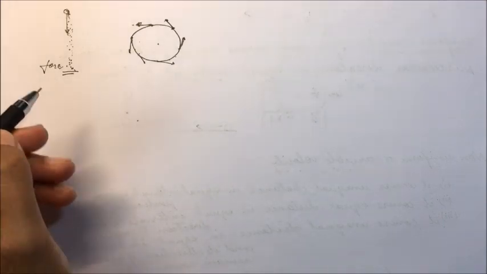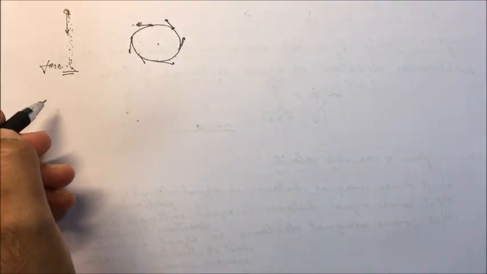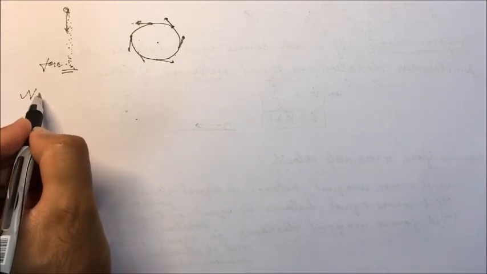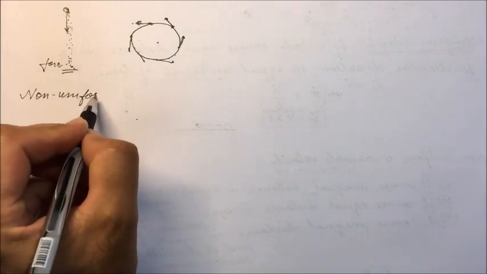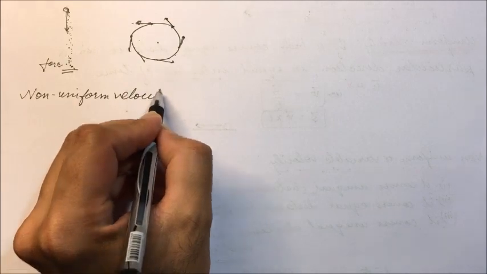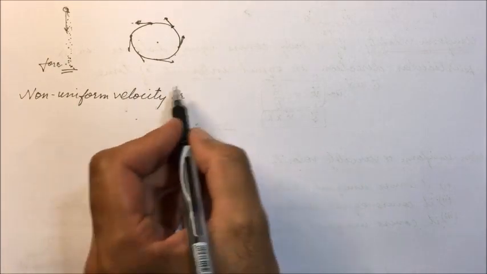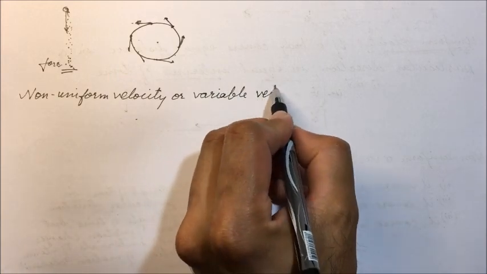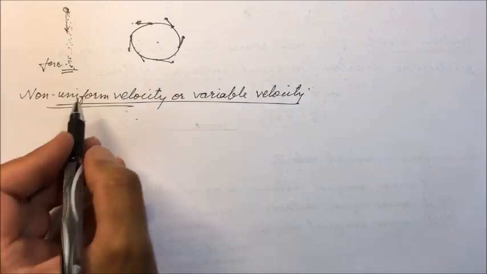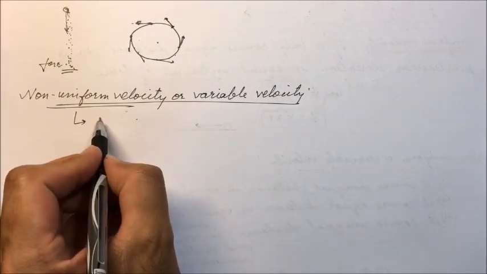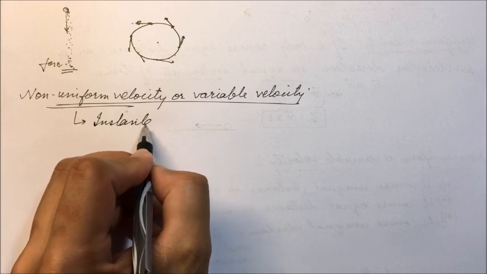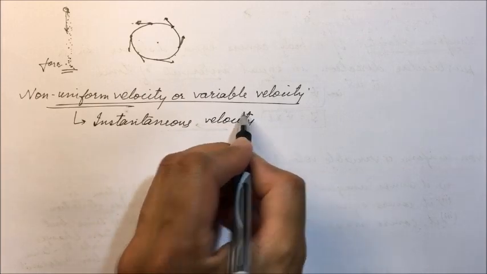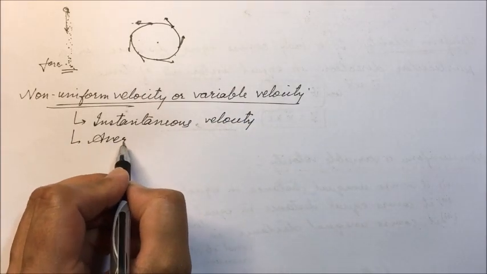As we have discussed in speed, when a body is moving with non-uniform speed, we have to specify its instantaneous speed or the average speed. Similarly here, when a body is moving with non-uniform or variable velocity, that is, the velocity is varying, we can specify such velocity either with instantaneous velocity or with average velocity.